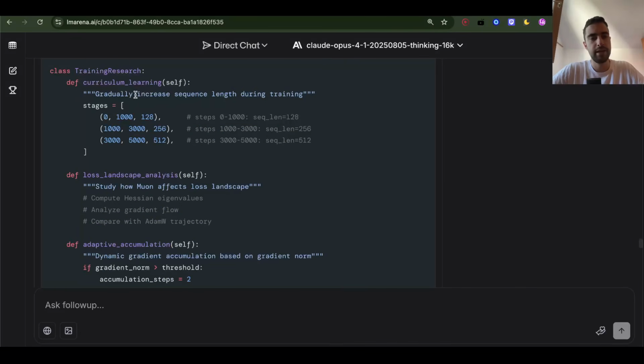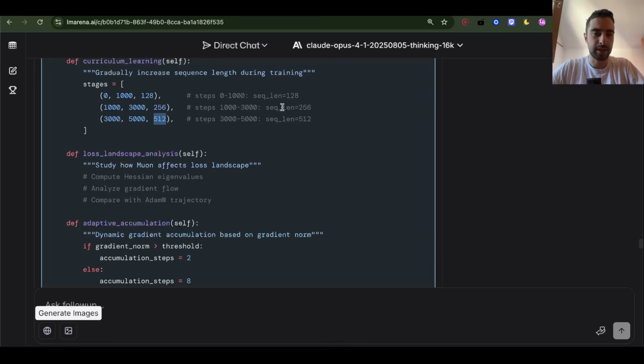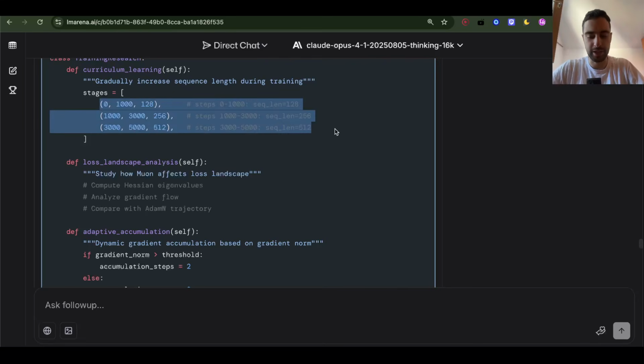Why? Different Muon parameters for different frequency bands maybe. Then we have gradually increasing sequence length during training. So first 1000 steps 128, and 256, then 512. This is actually interesting. This could be actual research. If you take my LLM that I have on my channel and you do these sequence length increases, I'm going to maybe make a video about this idea as well. There are people asking me for research ideas.